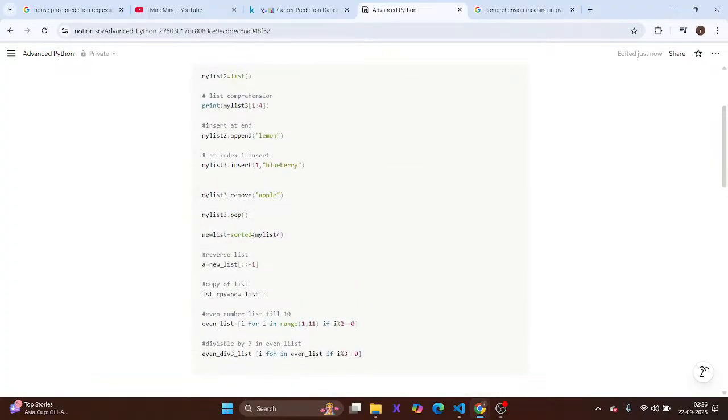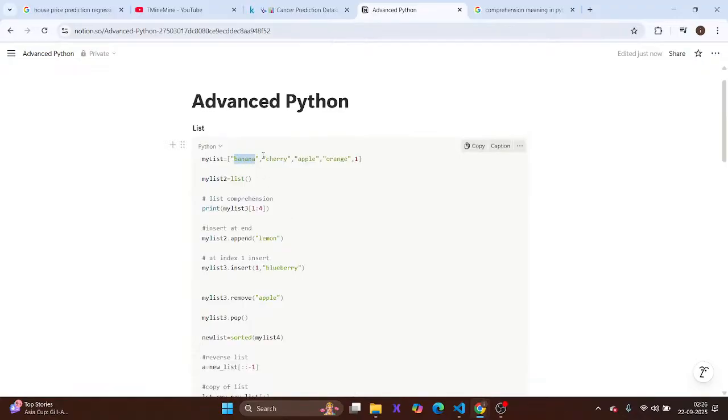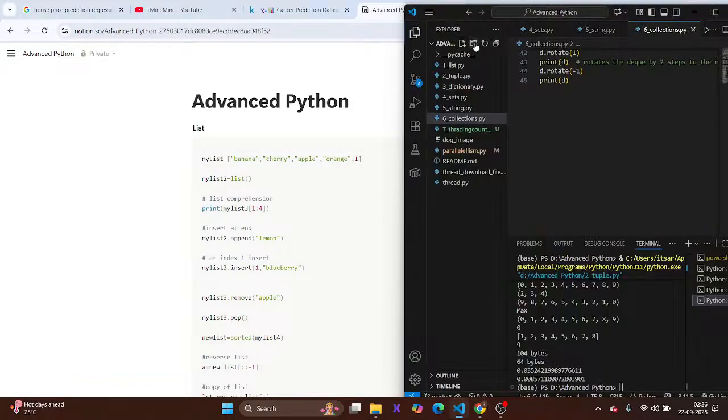Now if you apply sorted, here you can see that not all are numbers. If they are numbers, then it could be sorted, but what will happen if we apply sorting here? Let's test. We will test in test dot py.